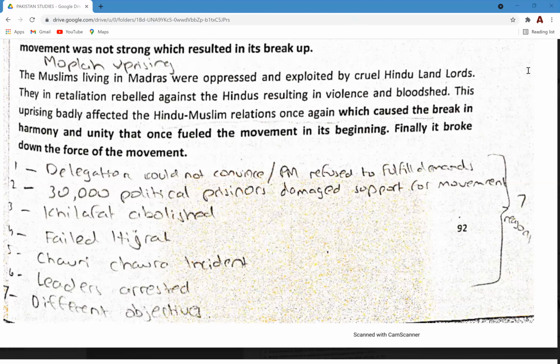All right. So guys, because you'll be asked to write an evaluation for the 14-mark question, your evaluation will be a judgment, a strong judgment regarding the reason that you think was the most important for the failure of Khilafat movement. You guys have given pretty good explanations there.